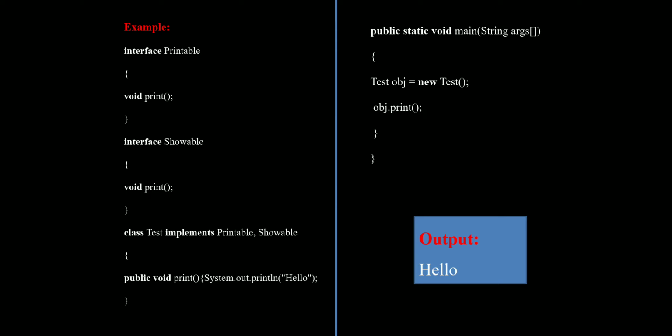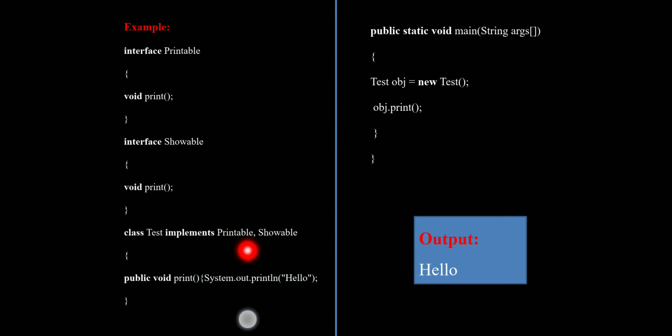The first one is Printable, the second one is Showable. Both have the same print method, and both interfaces are implemented in the Test class. Here, the class Test implements both interfaces.